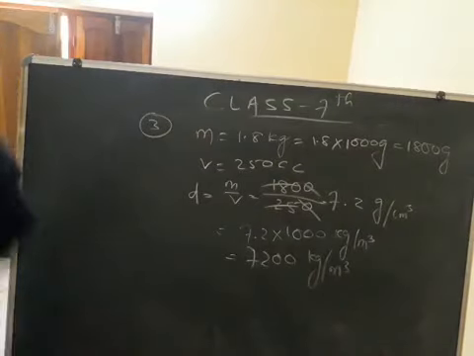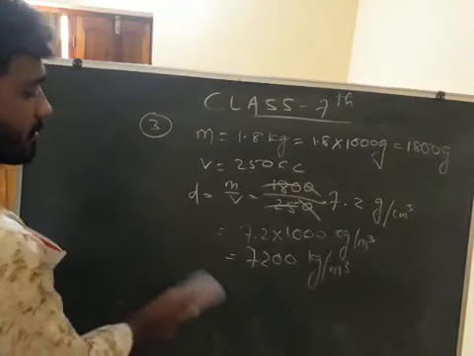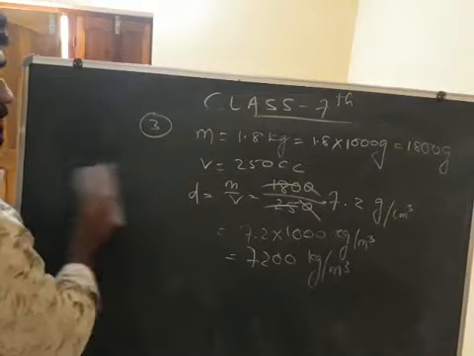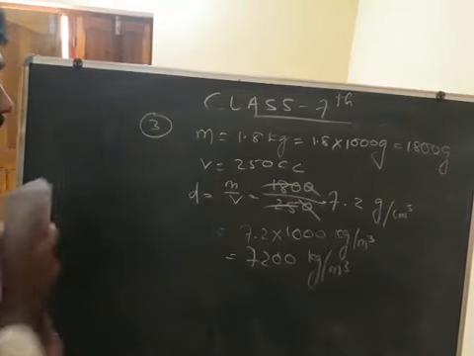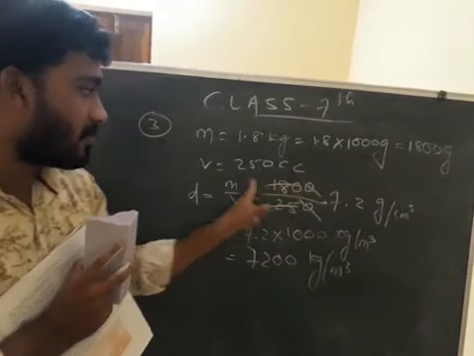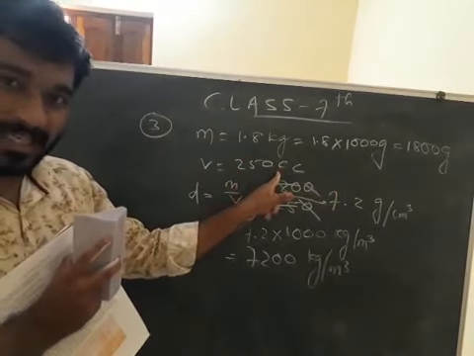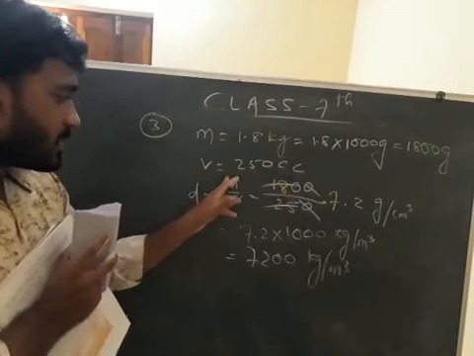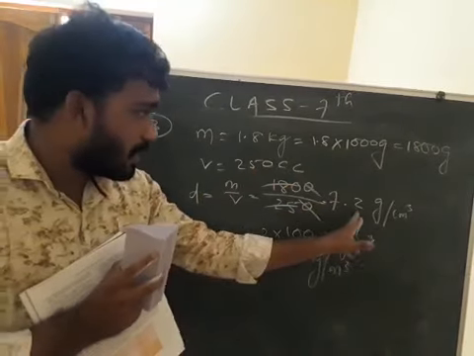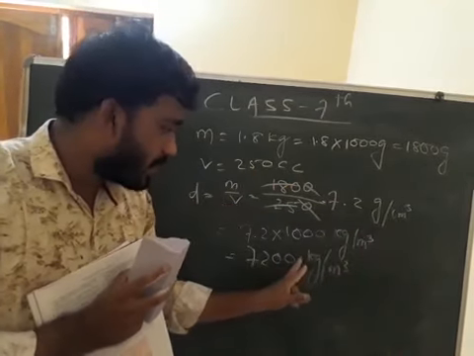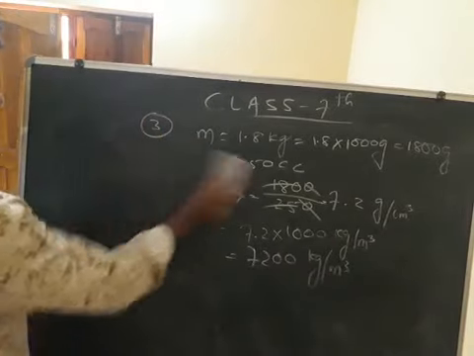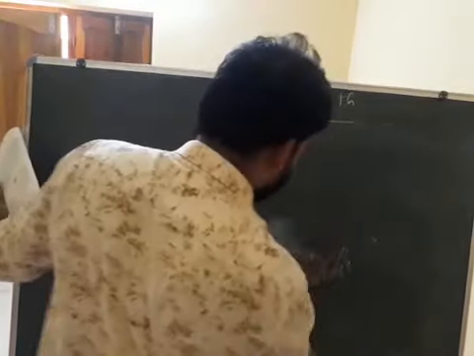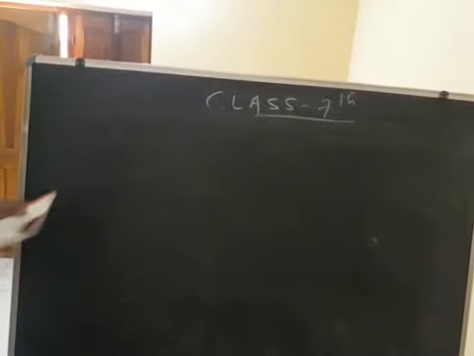Next. 3 number understood? 4th number. Understood or not this much? Mass, volume. Mass in kg is given, convert to gram. Volume in cubic centimeter is already given, so density is equal to mass by volume. Put the value, gram per centimeter cube you will get. Kg per meter cube, when you convert, multiply by 1000. Next, 4 number, last bit.